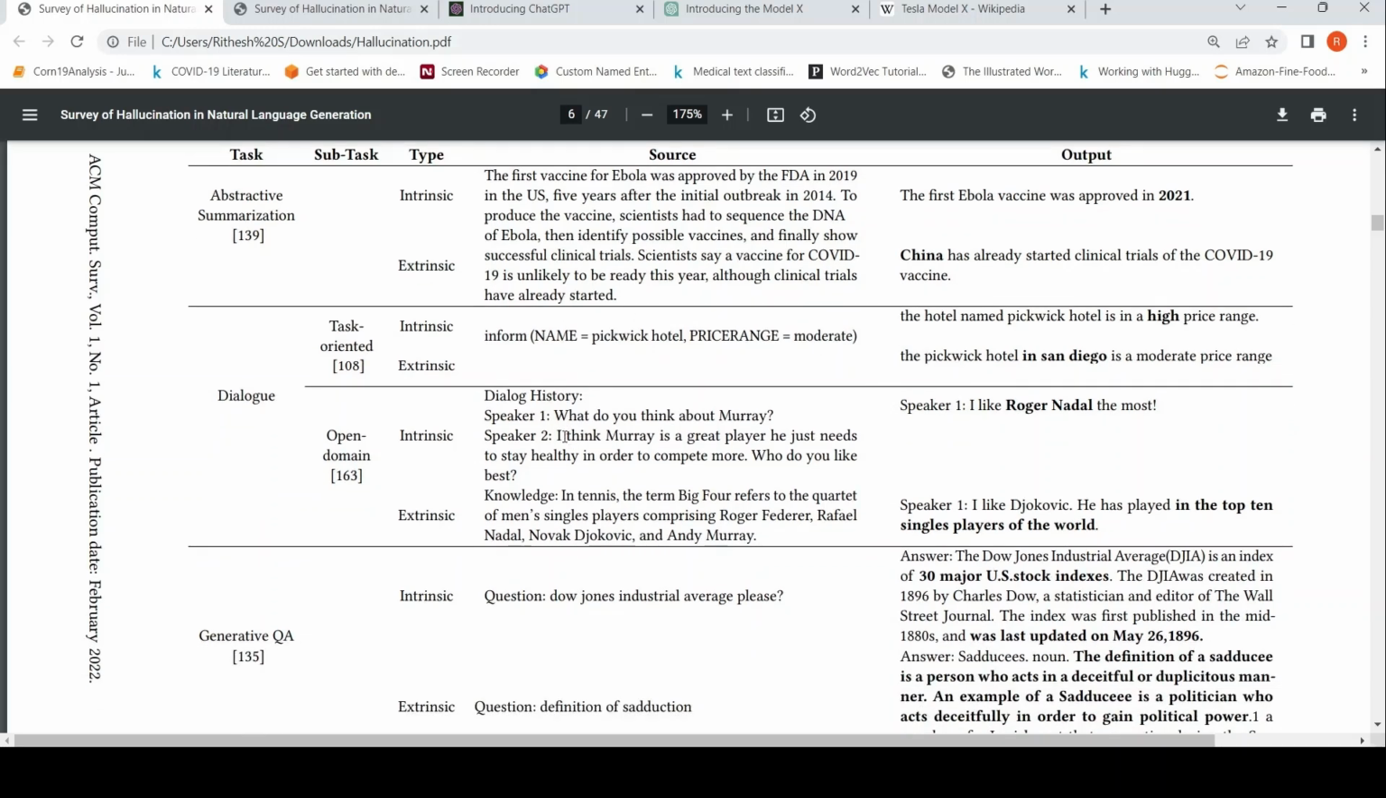Here is another example of dialogue-oriented or task-oriented chatbots, where you have source data which says there is a particular hotel, Pickwick Hotel, and the price range is moderate. Now the output generated by the chatbot could be that the hotel named Pickwick is in a high price range. It can be verified from the source that it is wrong. Extrinsic is that the Pickwick Hotel is in San Diego with a moderate price range. Whether this hotel is in San Diego or not is not known over here.